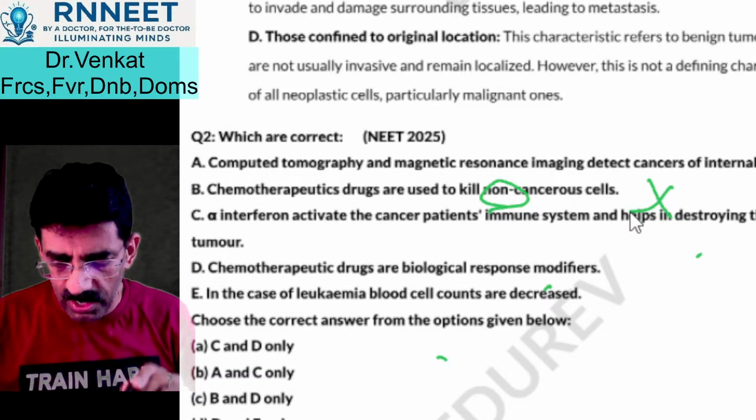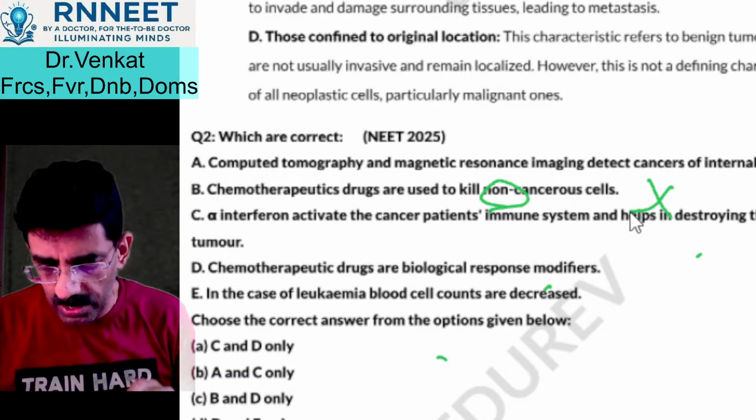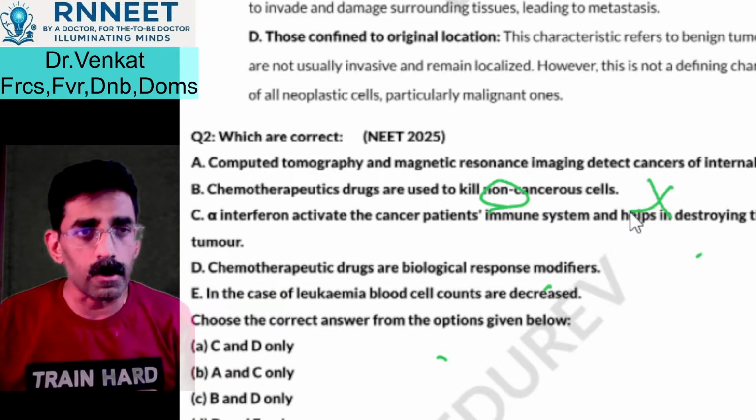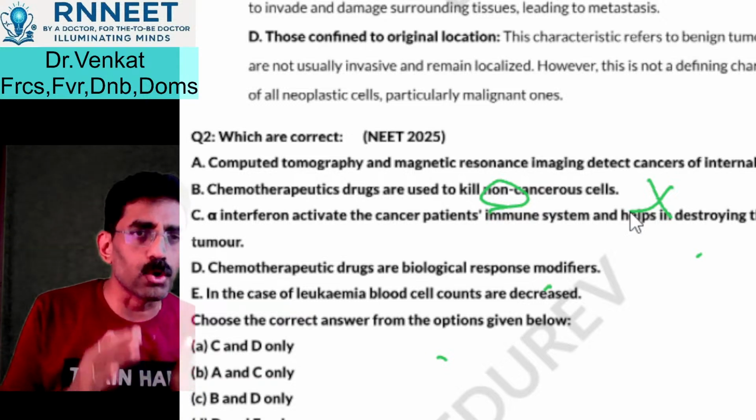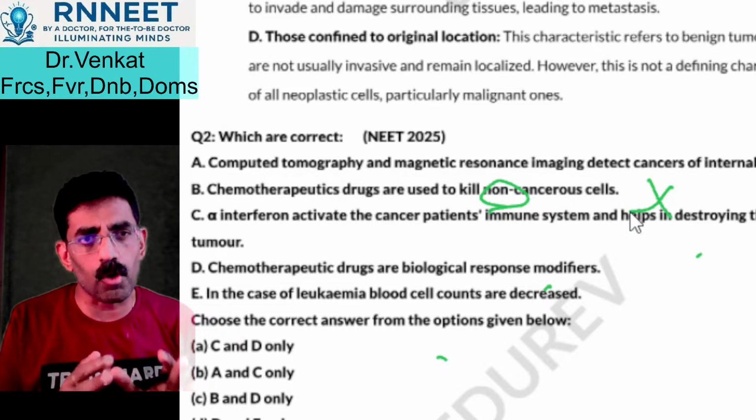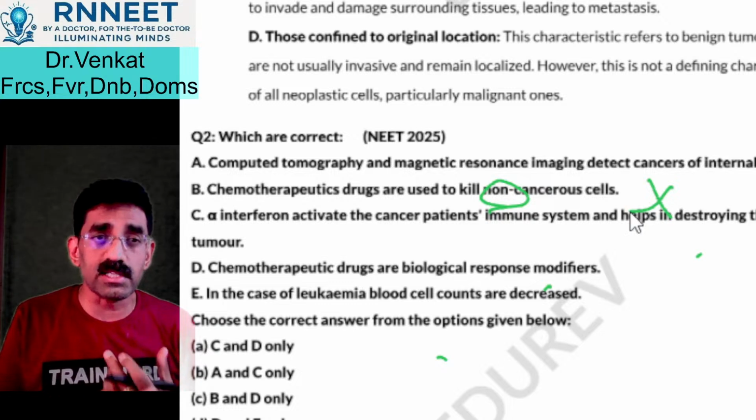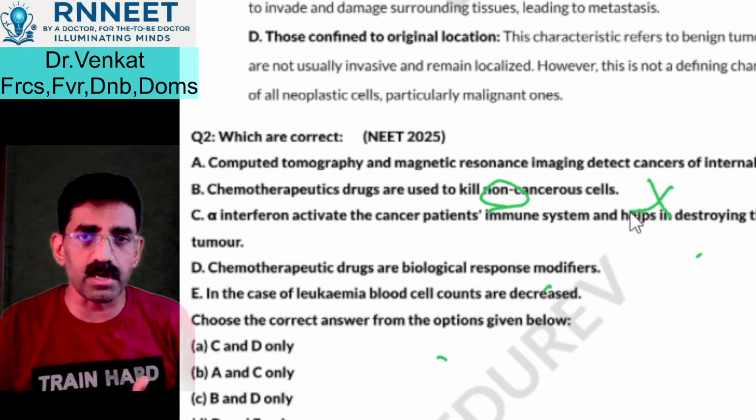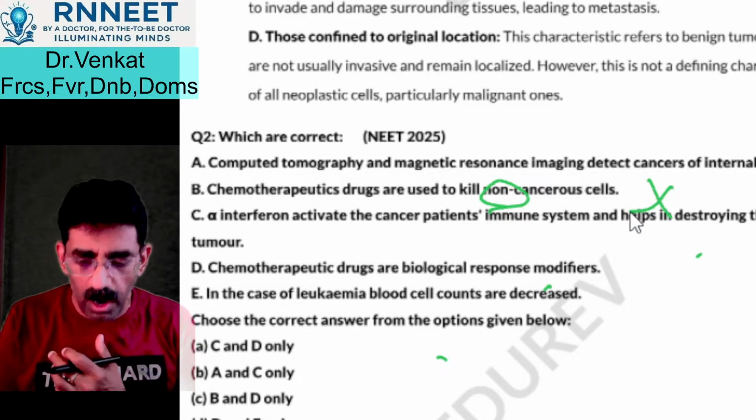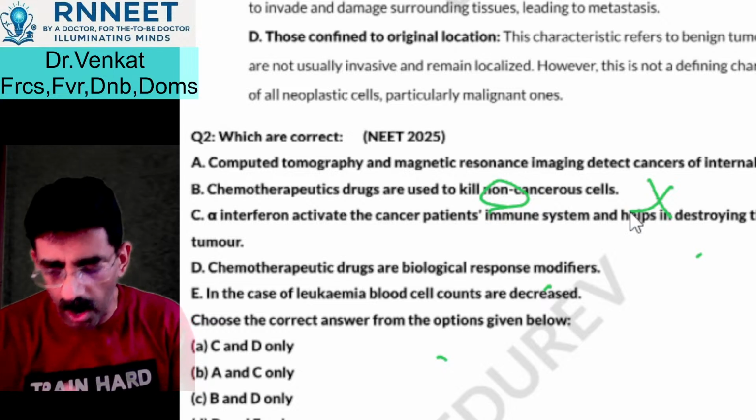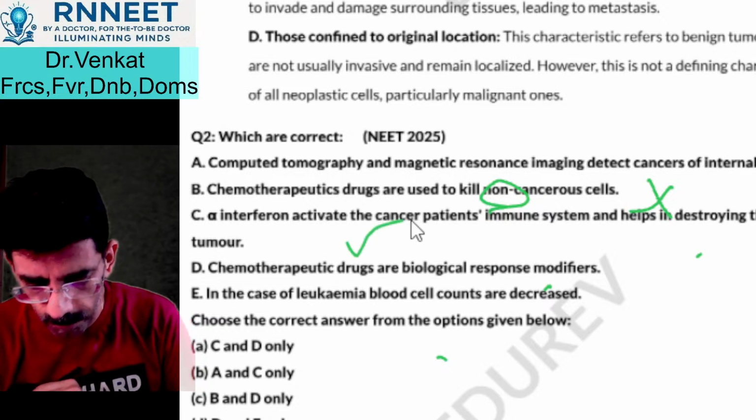Interferon activates the cancer patient's immune system and helps in destroying the tumor. Interferons and interleukins, these are two main kinds of compounds which will help to provide immunity. So that's called immunotherapy. What do you call that? Immunotherapy. So they are important. Alpha interferon is important for activating.